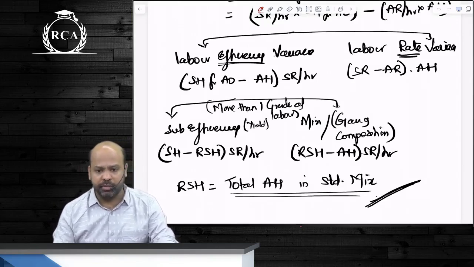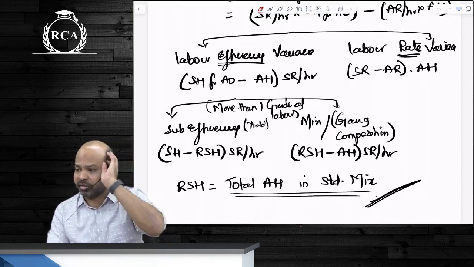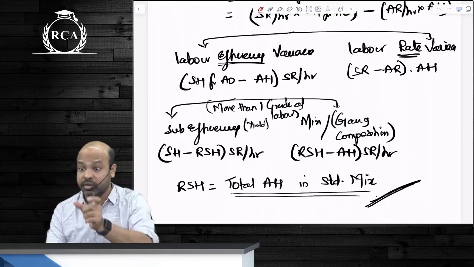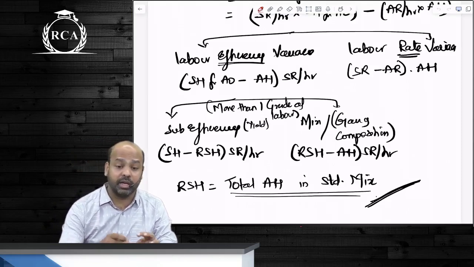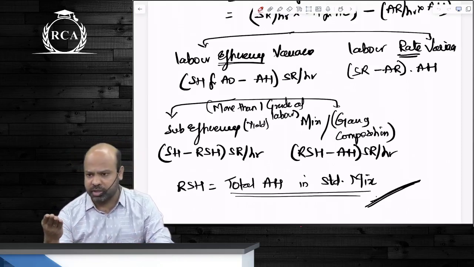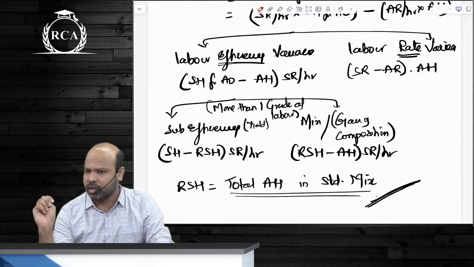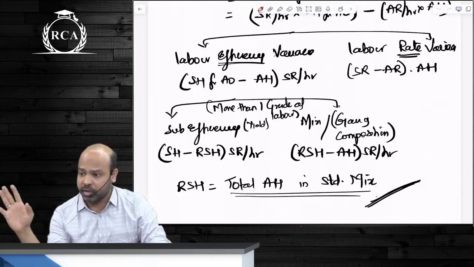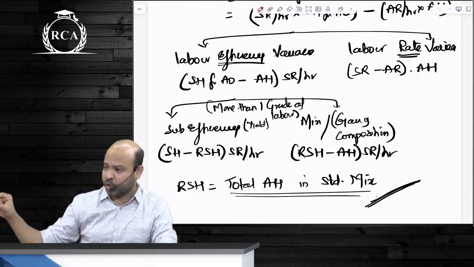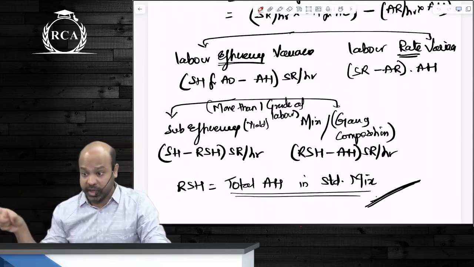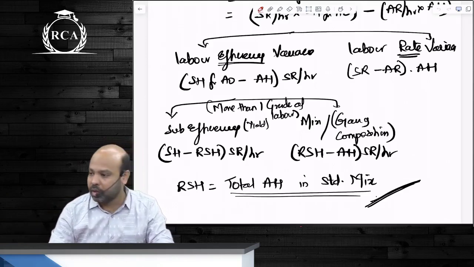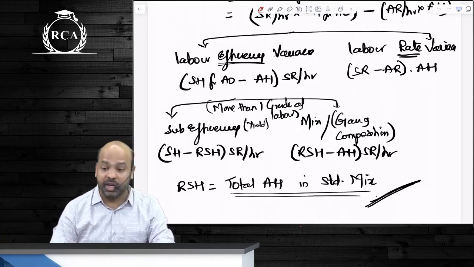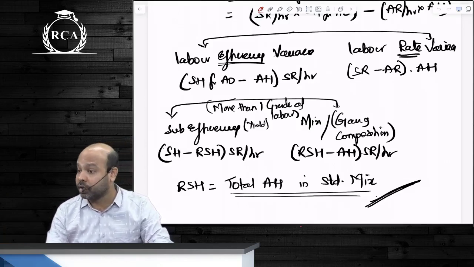Standard questions that come from this give three categories of labor: skilled, semi-skilled, unskilled. They will give us abnormal idle time also. I'll talk about that in a second. Either they will tell us the actual output manufactured during the entire week, using which we will have to compute standard hours. Yaad aa raha hai na? In a week we produce 1800 units, so we take that 1800 units as the base and recompute the standard hours for actual output. If I mention a week of 40 hours, unless otherwise given, every worker is working for 40 hours.